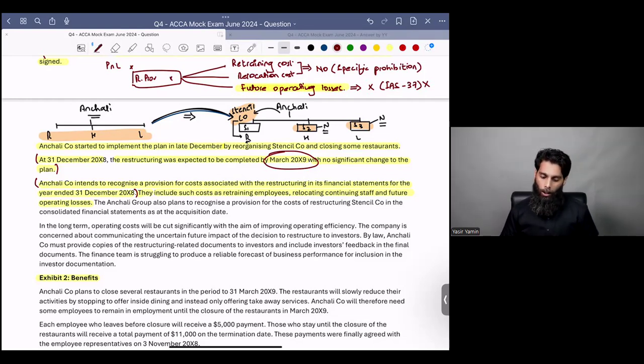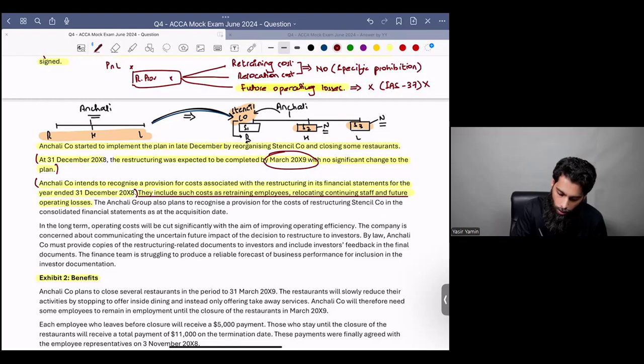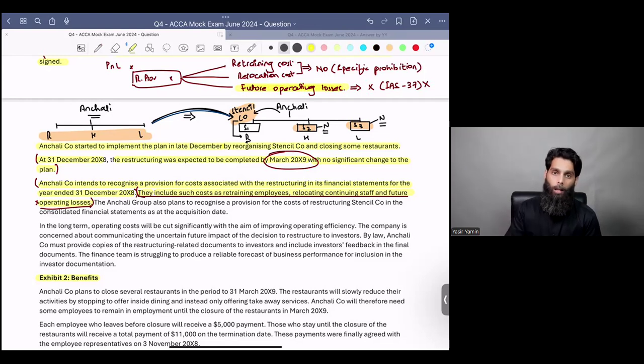All right. So Anchali company is incorrect with regards to recognizing these types of cost included in their restructuring provision. This cannot happen. We need to mention this within our answer as well. The Anchali Group also plans to recognize a restructuring provision for the cost of restructuring Stencil Company in the consolidated financial statements as at the acquisition date.